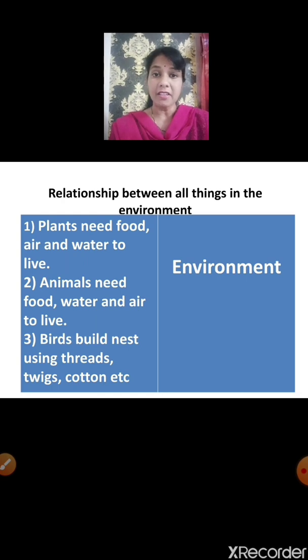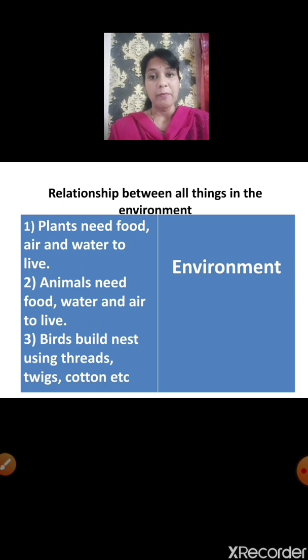Children, yesterday we learned that we build houses. Yes or no? We build houses for ourselves to protect ourselves from wind, rain, cold and sun, and also from thieves. So all the materials that we need, we get from the environment.